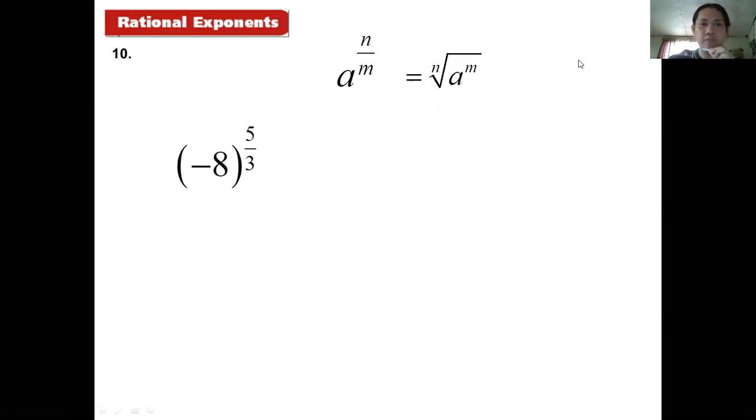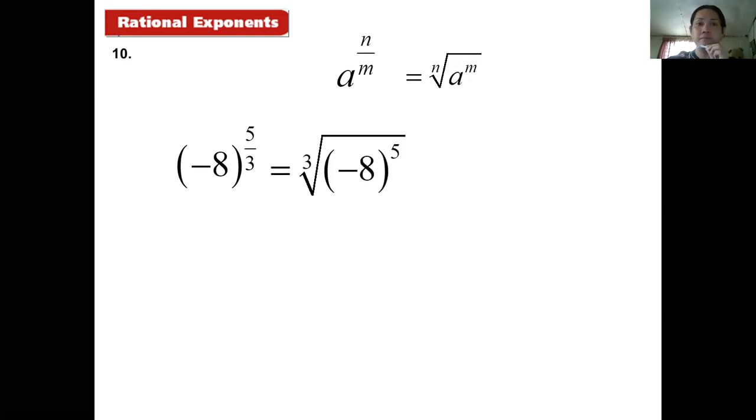So if we have negative 8 raised to the power of, or in a closed quantity, 5 over 3, then as you can see how we rewrite it. So this is wrong again. This must be m, and this must be n. Sorry for the inconvenience. For this one, try to look at the negative 8 is the radicand, the base